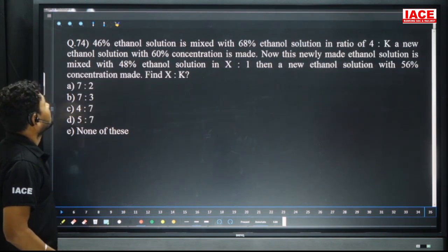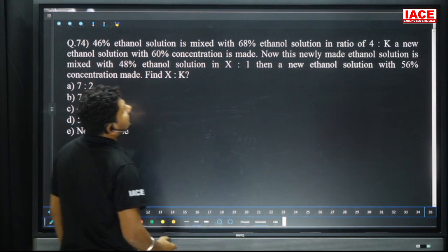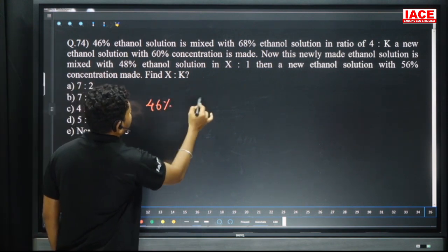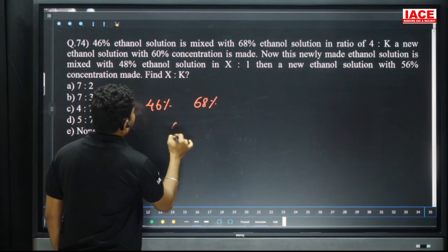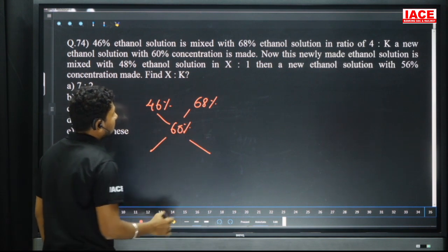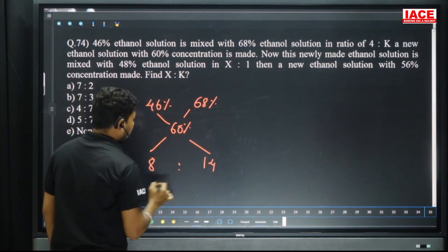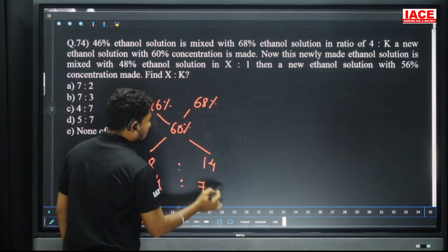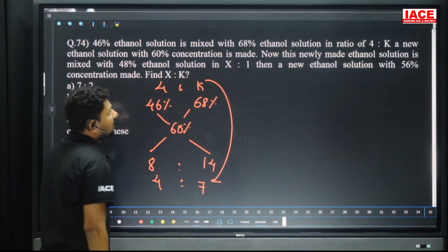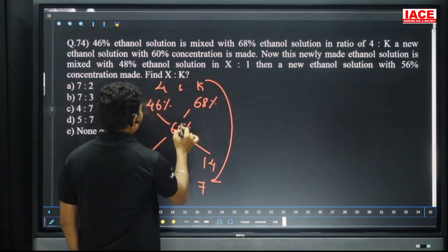Next, 46 percentage ethanol solution is mixed with 68 percentage solution in the ratio 4 is to K. The new ethanol solution is 60 percentage. Take 46 percentage, 68 percentage and 60 percentage and take the differences. 46 to 60 difference is 14 and 60 to 68 difference is 8. And here the ratio is 4 is to 7. Here the ratio is 4 is to K. K is equal to how many parts? 7 parts.